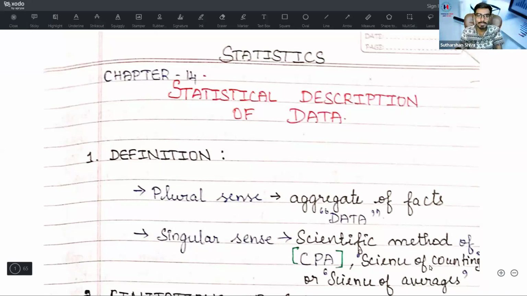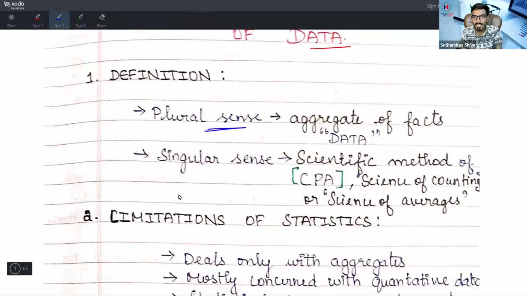We'll quickly start with our session. First one is statistical description of data. The first part is regarding the definitions. Basically, definitions are divided into two parts: one is plural sense and the next one is singular sense. Plural sense means it is an aggregate of facts, it is data. Singular sense means it is a scientific method, or a science of counting, or a science of averages.